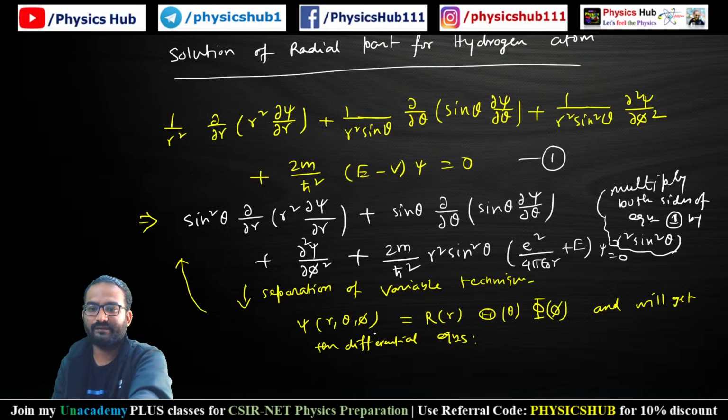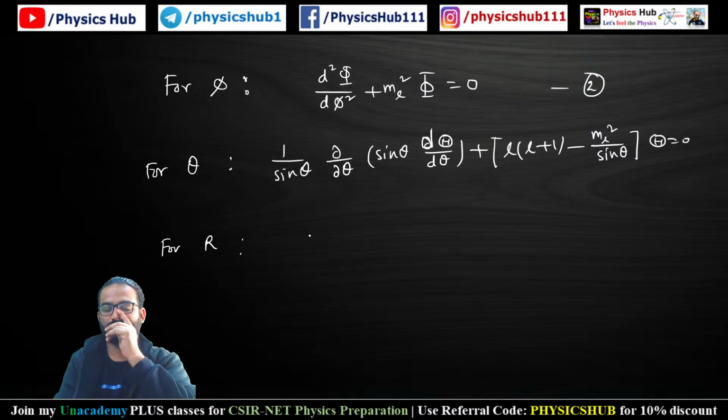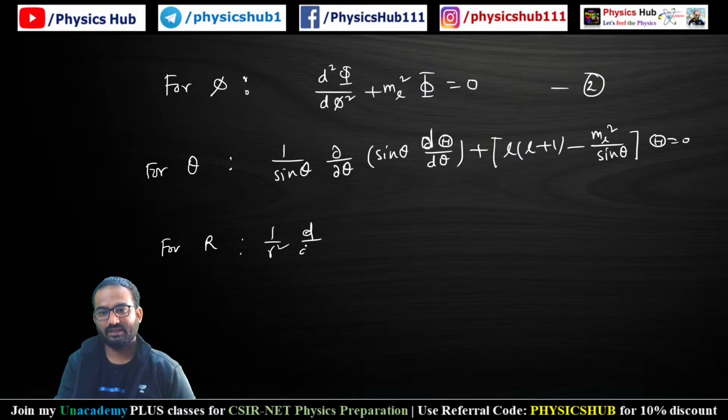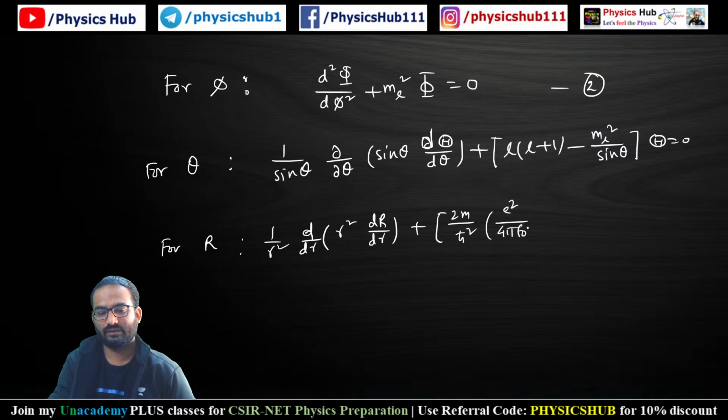This can be achieved by plugging this value in this equation, and you will get separated equations for r, theta, and phi. And what will be the r equation? Equation 1: 1 by r square d by dr of r square dR by dr, plus 2m by h cut square times (e square by 4 pi epsilon naught r plus E) minus L into (L plus 1) divided by r square, times R, equals 0.